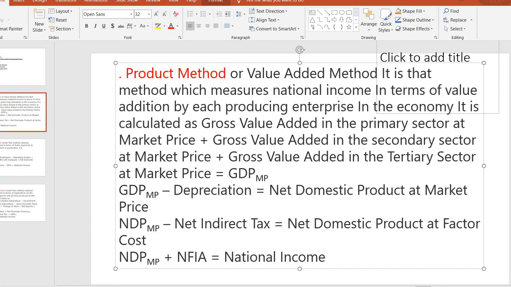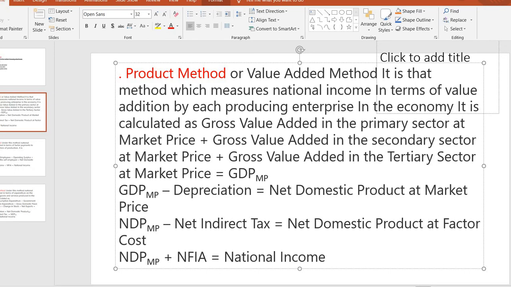Okay, a farmer produces and sells wheat for ₹500 to the miller. That miller sells the flour for ₹800 to the baker. The baker sells bread for ₹1,100 to the retailer. Then if you are calculating this 800 plus 500 plus 1,100, then what will happen?